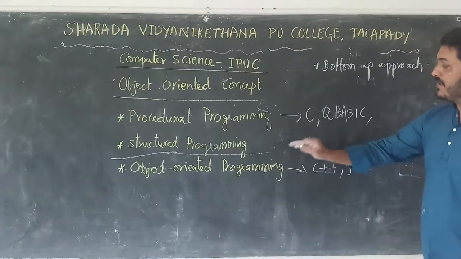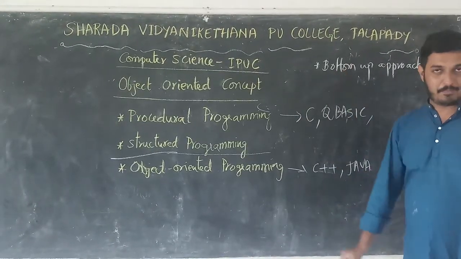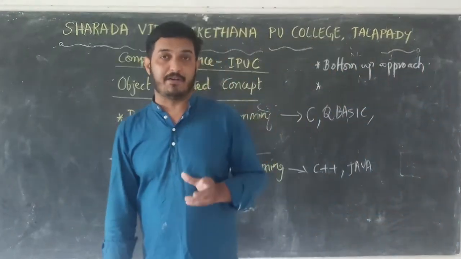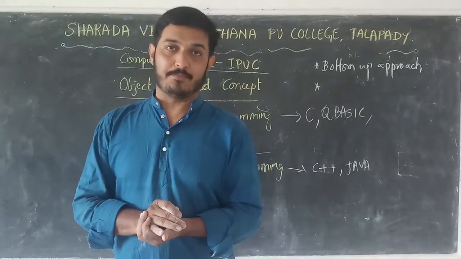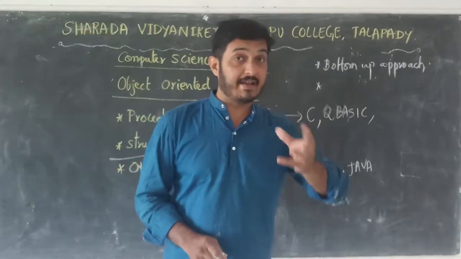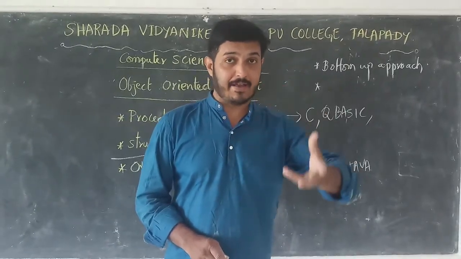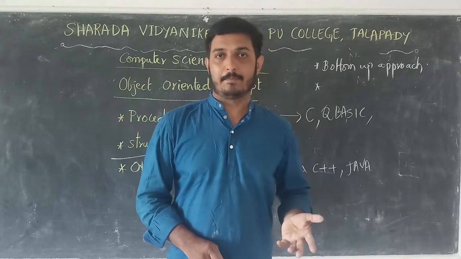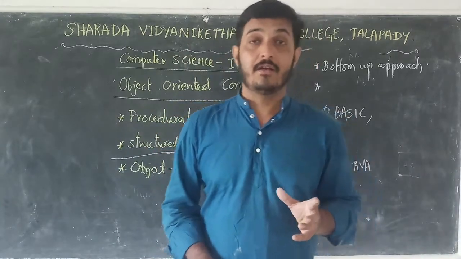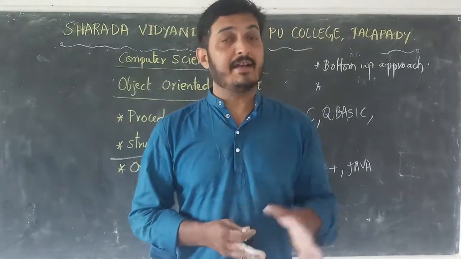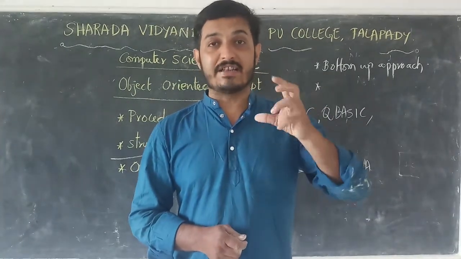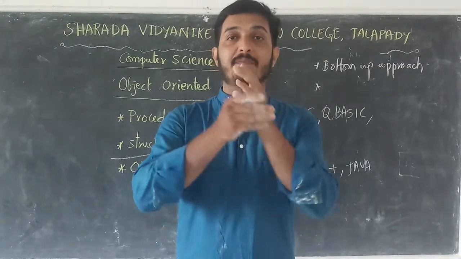See, under object-oriented programming, it uses bottom-up approach, and here we need to specify the access control specifier, or we can say visibility mode. Access control specifier is very important. That means whenever you are going to declare a function, or a variable, identifier, or anything, we need to specify the permissions given to that particular function. Here 3 types of permissions are there: public, private and protected. Variables or functions defined under public are accessible by everyone.